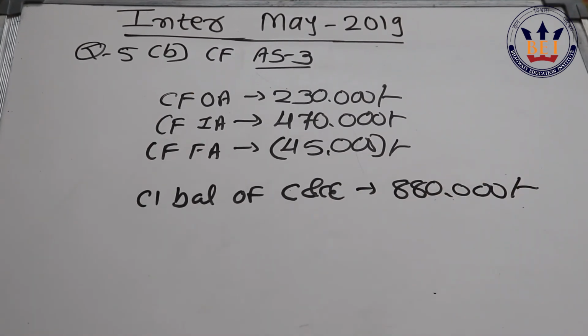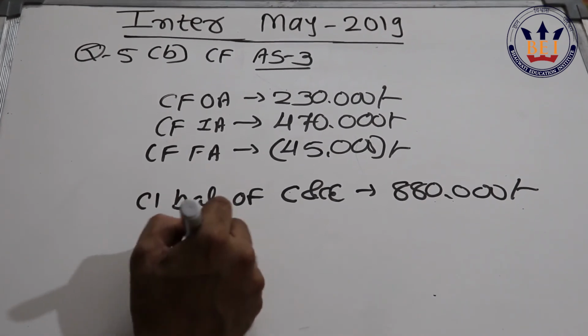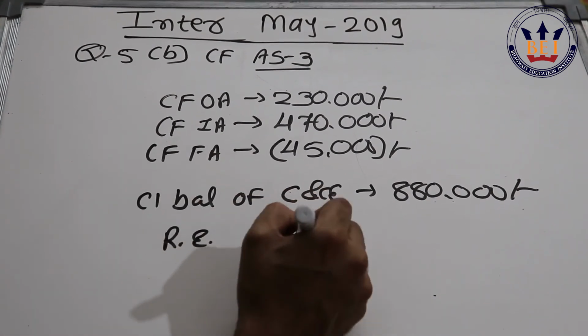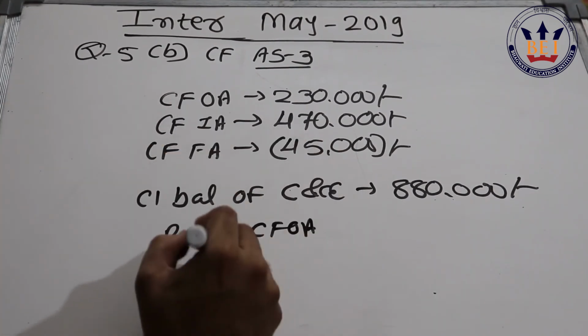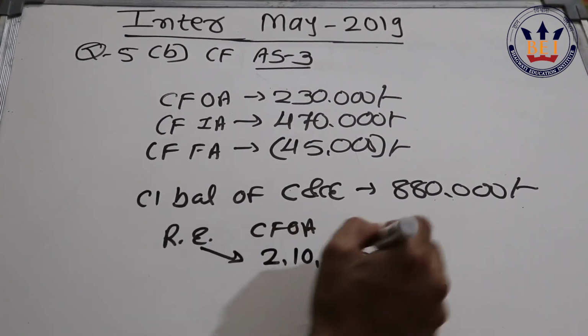For the indirect method, first we compute retained earnings and then we compute cash flow from operating activity, and in this case retained earning you will get 2,10,000 rupees.